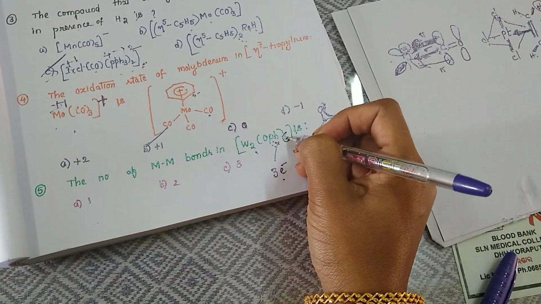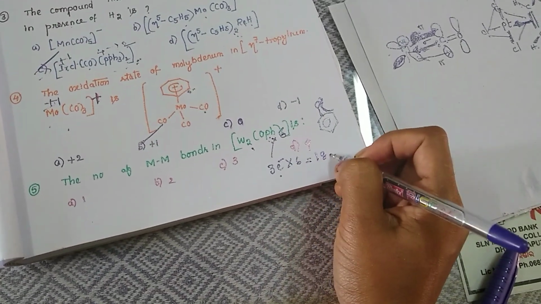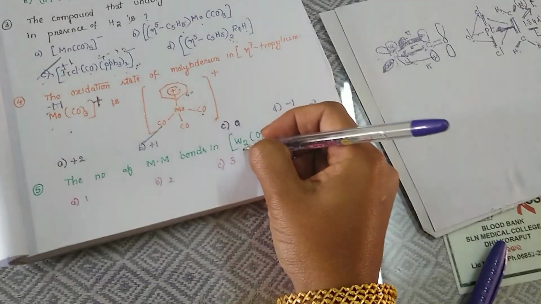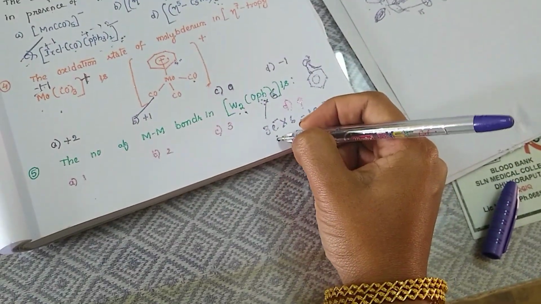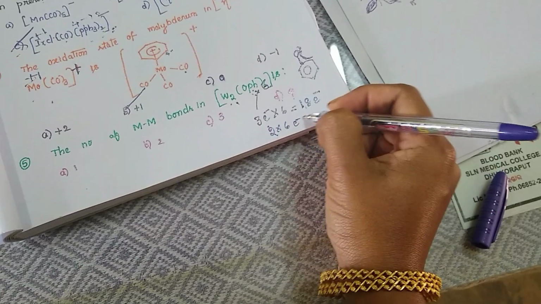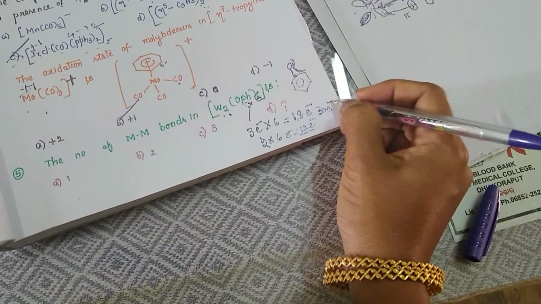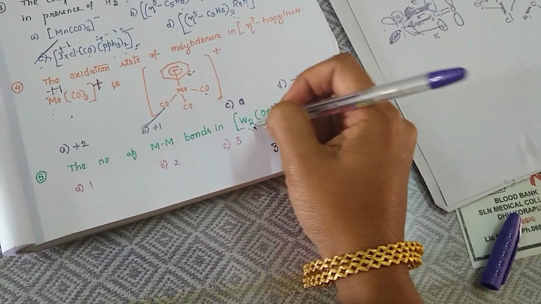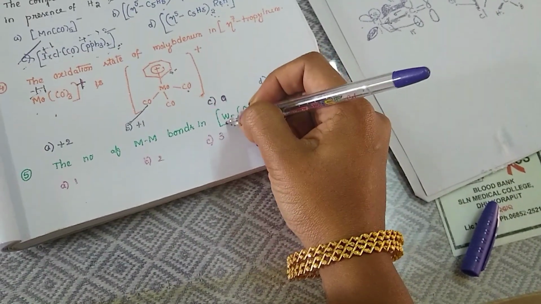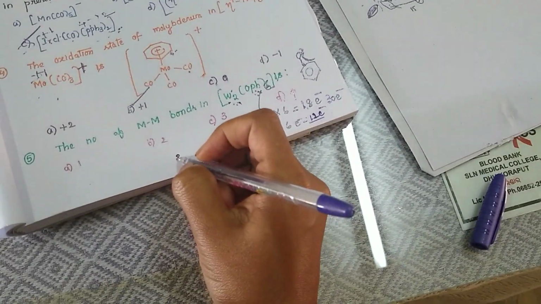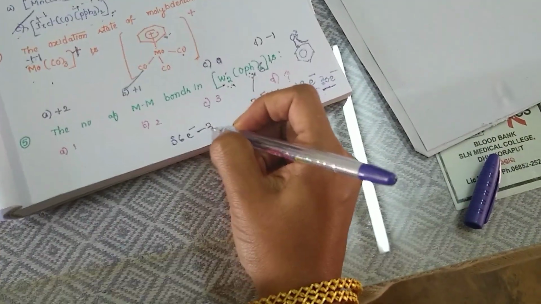So 6 ligands will be there, each donating 3 electrons, so in total it is 18 electrons. And each tungsten will contribute 6 electrons for the cluster because it is a chromium family member. So 2 tungsten will be there, 6 electrons each, so a total of 12 electrons. So the total becomes 30 electrons. But according to the 18 electron rule, each metal should have 18 electrons in the cluster, so 18 multiplied by 2 is 36. But actually how much is it contributing? 30. The difference is how much?